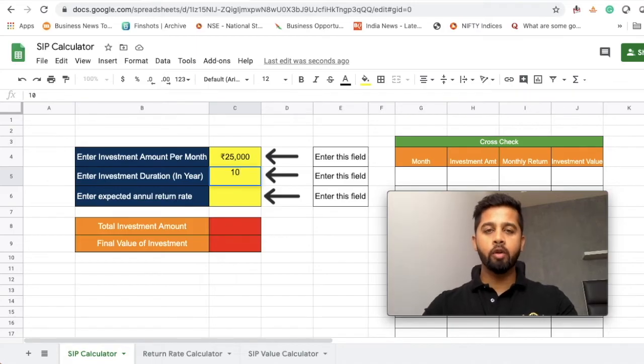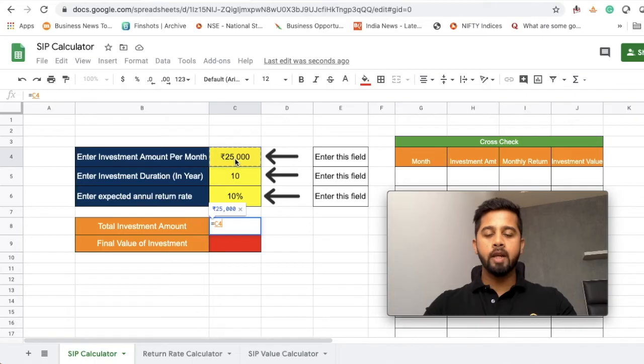So let's say you want to invest for 10 years. Next you need to put the annual return rate. So let's say you expect an annual return of 10%. Now to calculate your total investment amount, you need to put equal to and multiply your SIP amount with 12, because this is monthly investment, and you multiply it with your investment duration. So here it is showing 30 lakh of investment.